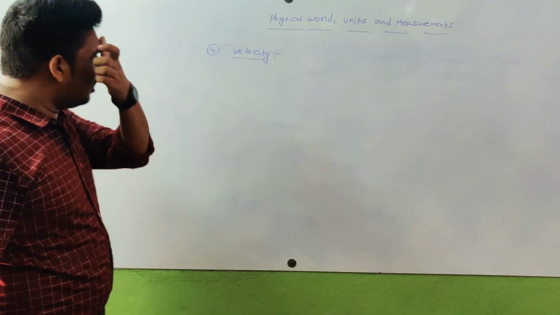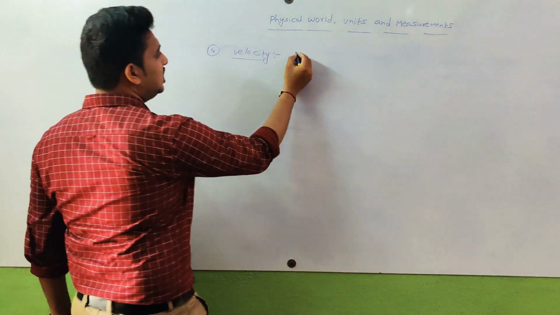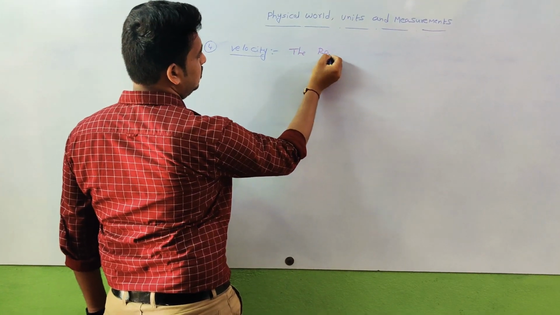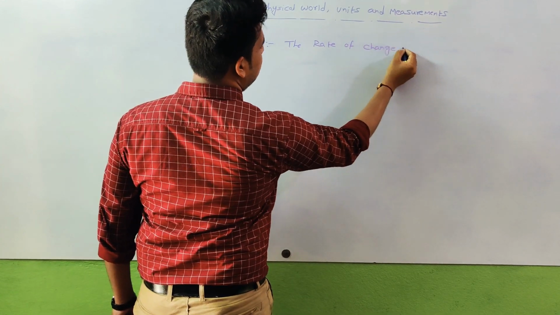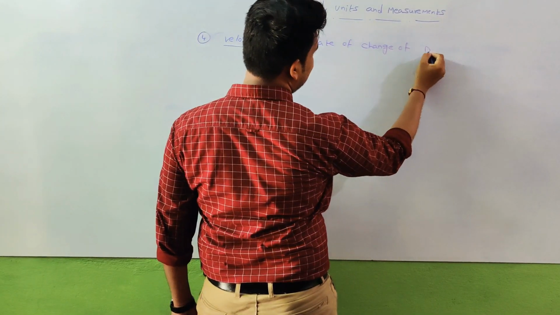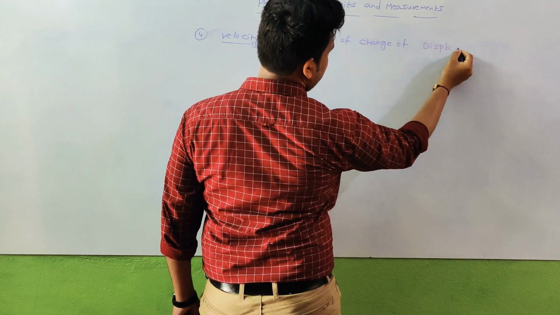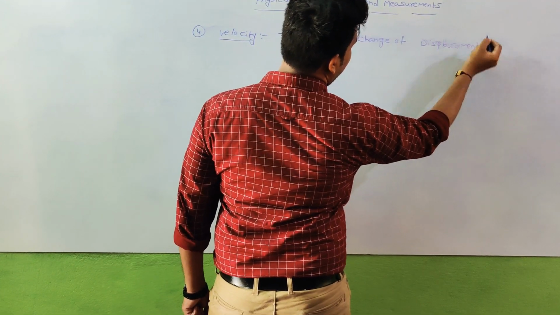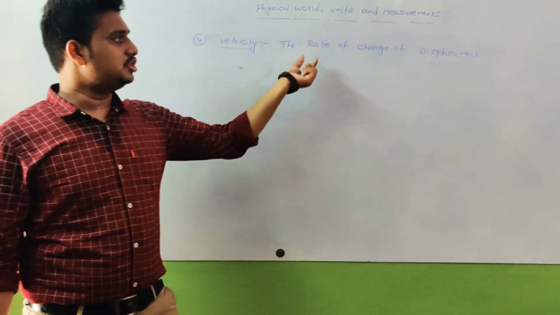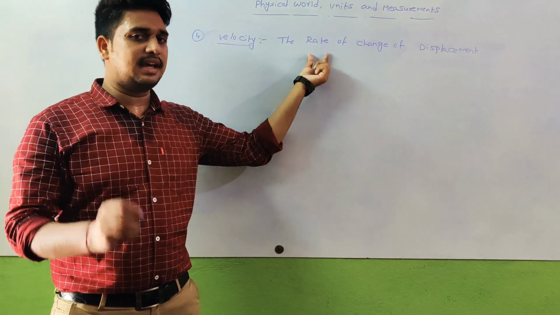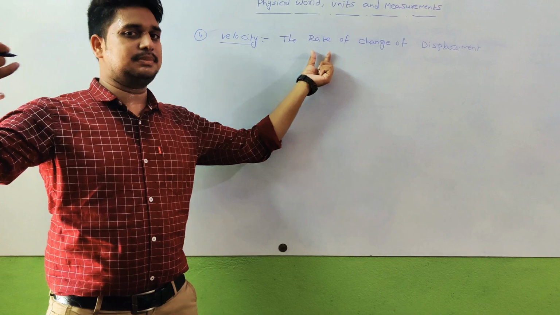What is the definition of velocity? The rate of change of displacement is called velocity. I already told you, if any definition has rate, it means change with respect to time.